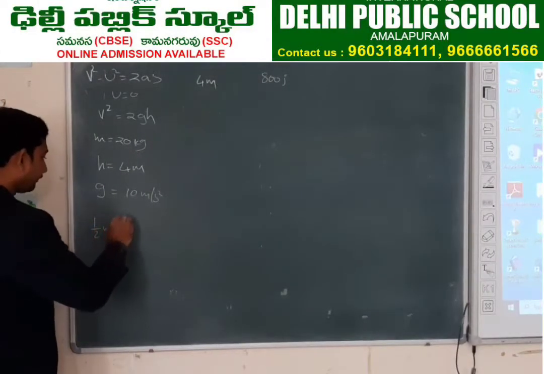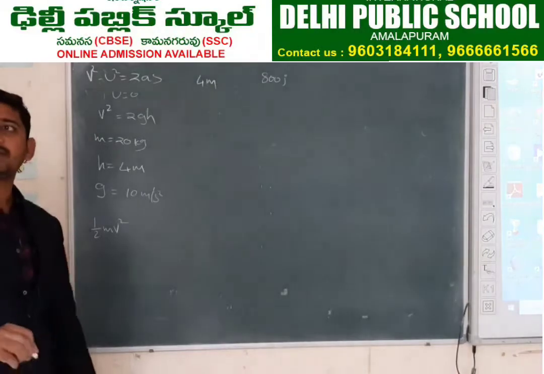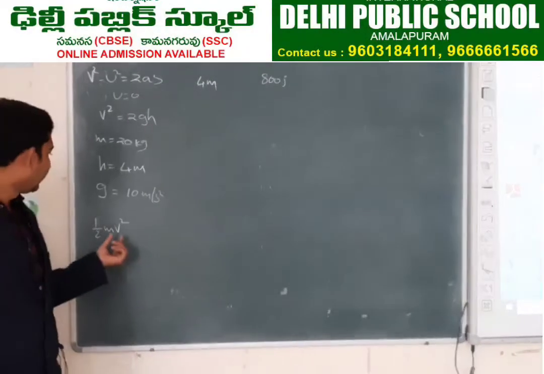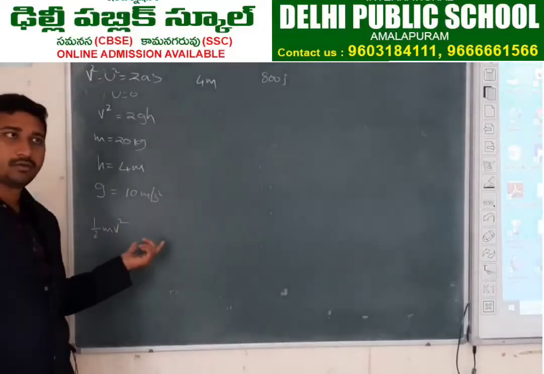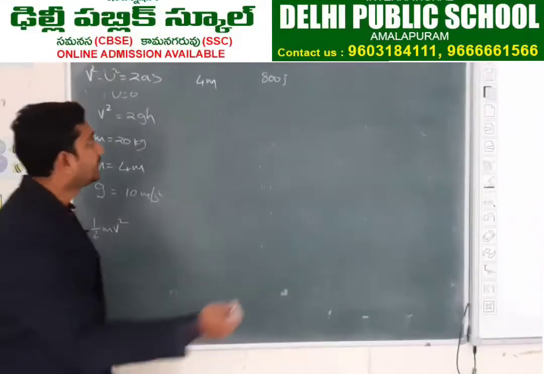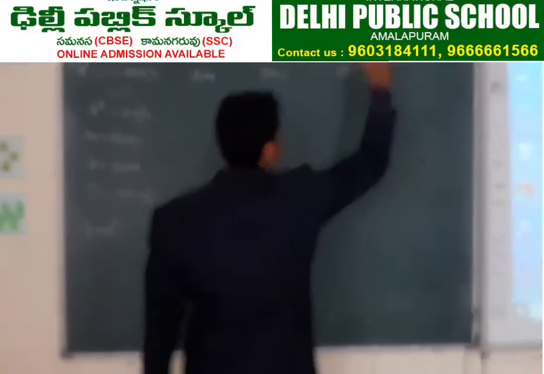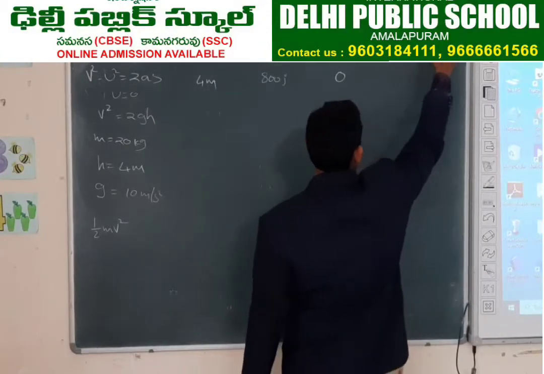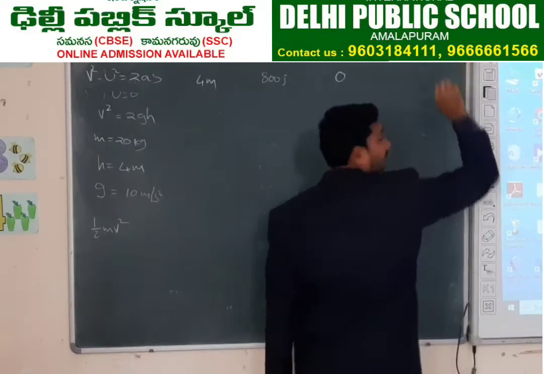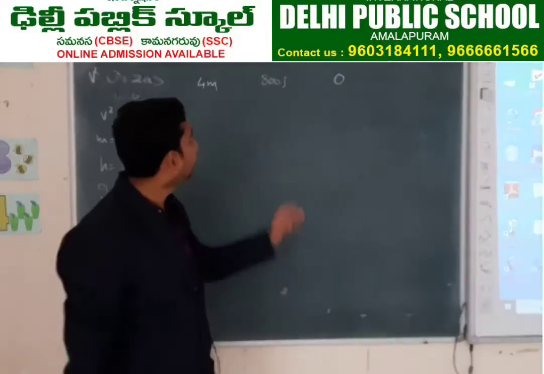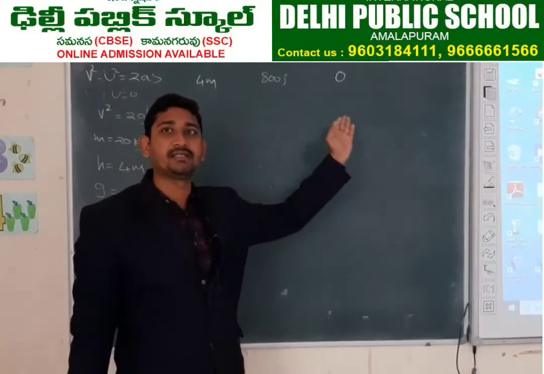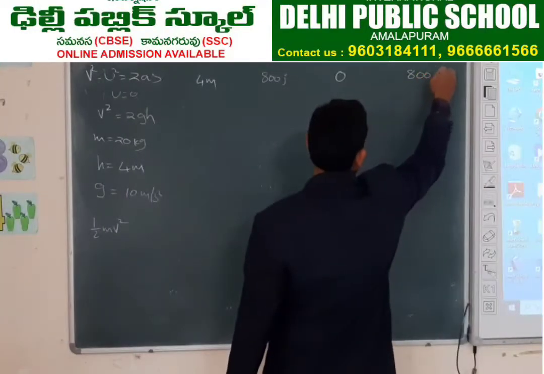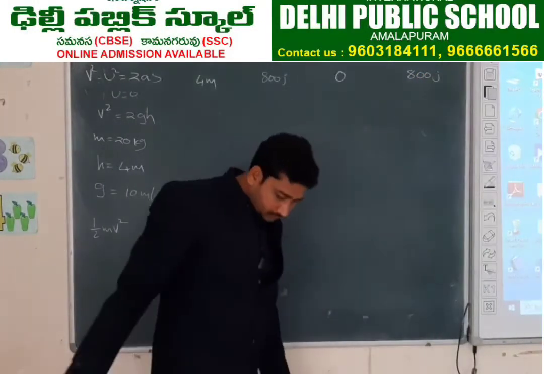Half m v square. Initially the body is at rest, so velocity v is 0, m into 0 is 0, half into 0 is 0. So kinetic energy is 0. What is the total energy or mechanical energy? Total energy means the sum of potential energy and kinetic energy. 800 joules is the answer.